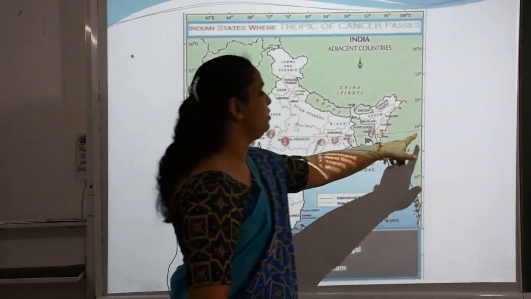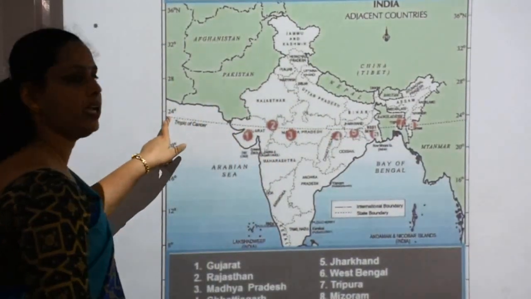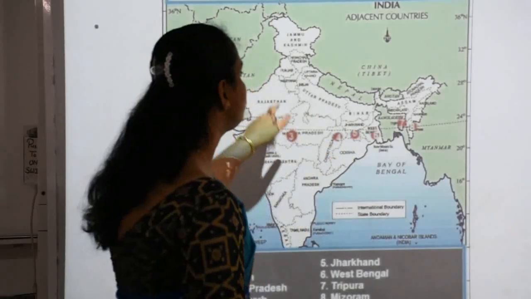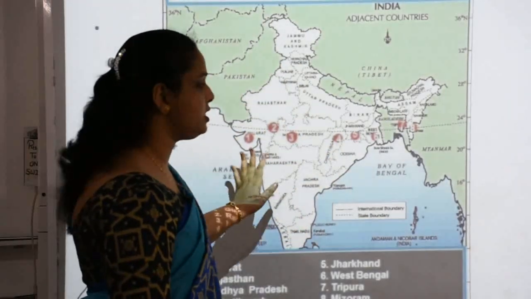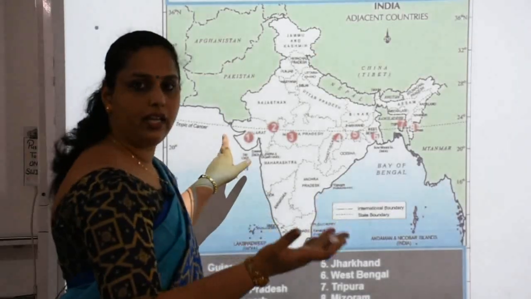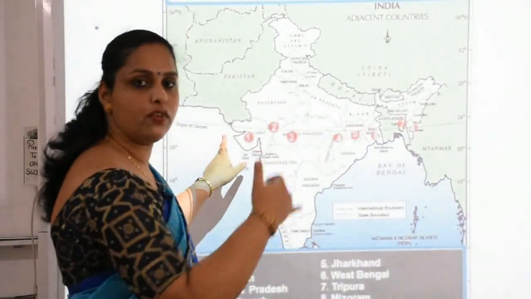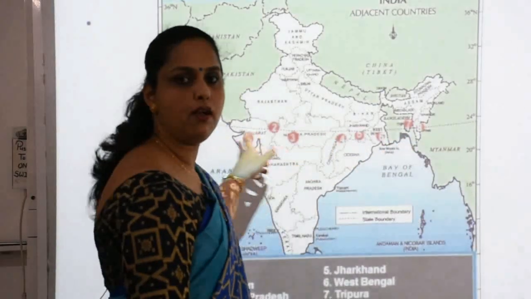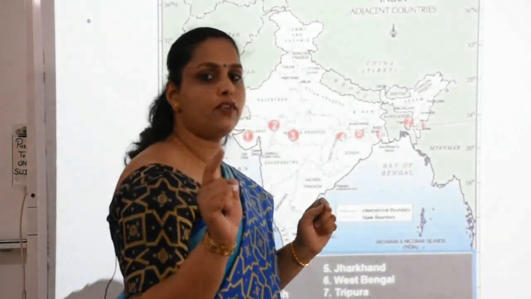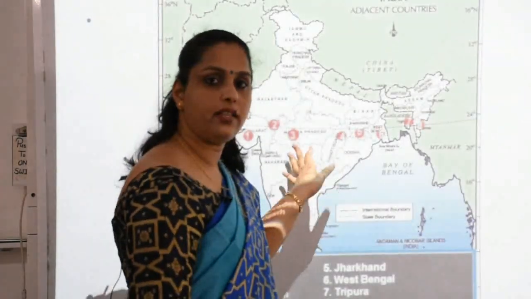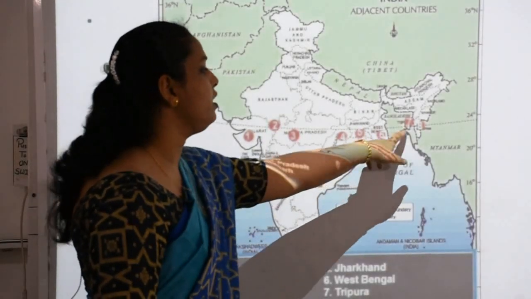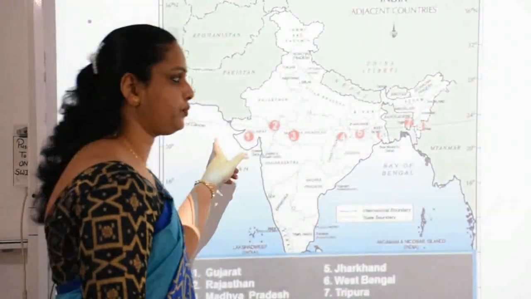Okay, here we see this line is called the Tropic of Cancer. Understood? Now this Tropic of Cancer is dividing our whole country into 2 equal parts. You can see these 2 divisions according to this Tropic of Cancer, and these are the states through which the Tropic of Cancer passes. Many times in your objective type questions, remember this question is asked: which are the states through which the Tropic of Cancer passes? It is clearly visible in our map that these are the states from where the Tropic of Cancer passes.